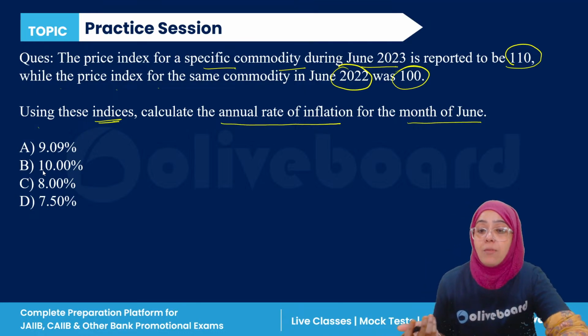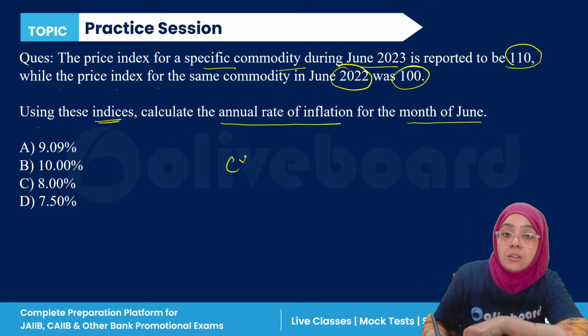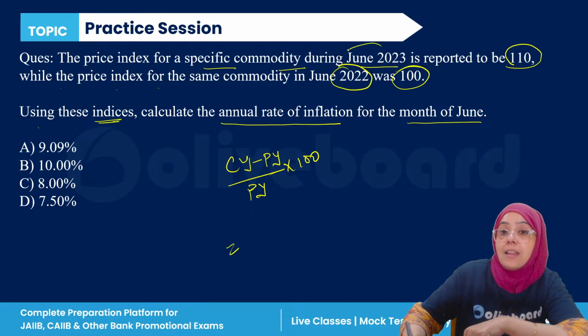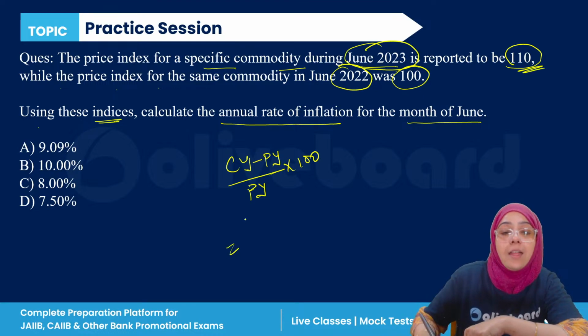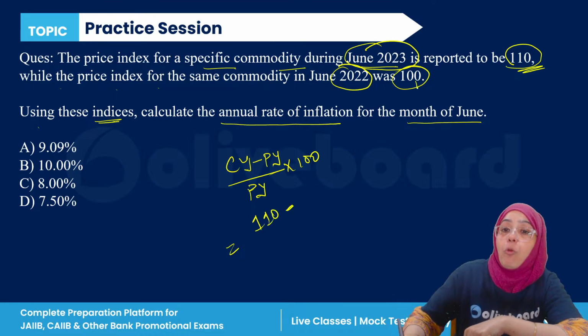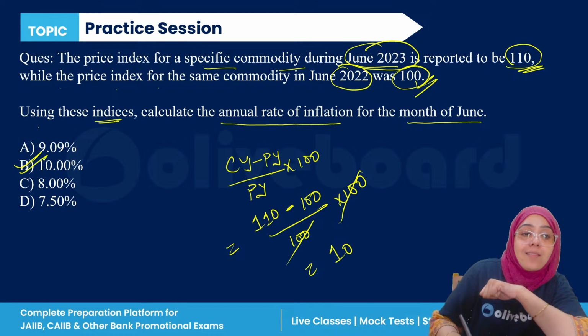Very simple. What we have to do here is apply the same formula: current year price index minus previous year price index upon previous year price index into 100. Current year is June 2023, it is 110, minus previous year, 100, upon previous year 100, into 100. Simple. Answer is 10. So the correct answer is B.